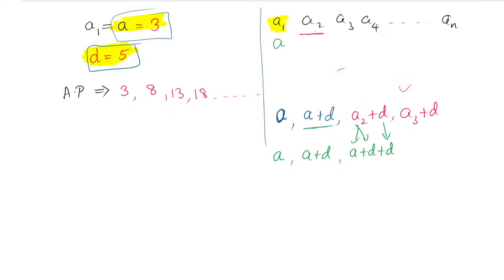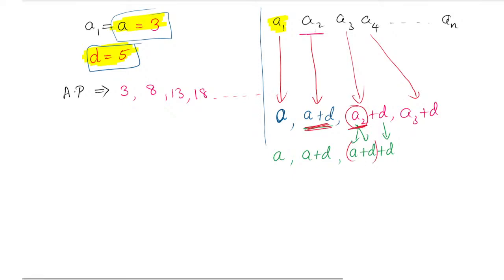What we are doing in the derivation, just see. The first term is A, the second term A2 is equal to A plus D. The third term is A2 plus D, the fourth term is A3 plus D. So here you can see A2 can be written as A plus D. In place of A2 I am writing A plus D. A3 is what? Again we will simplify further. A as it is, A plus D as it is. This one is A, D plus D is 2D. Yes, D plus D is 2D.